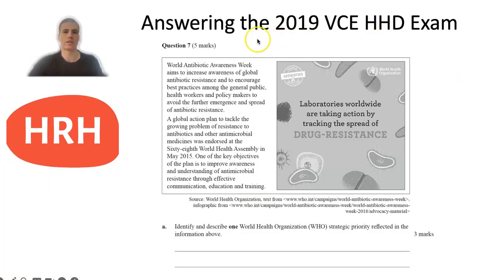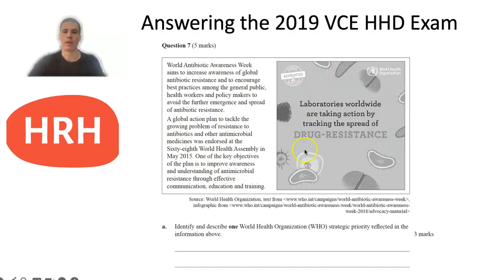You can see here question 7 from the 2019 exam was worth 5 marks, and it started with some information in the stimulus material about World Antibiotics Awareness Week, and talked about how the WHO was starting to develop a global action plan to tackle the growing problem of resistance to antibiotics and other antimicrobial medicines.